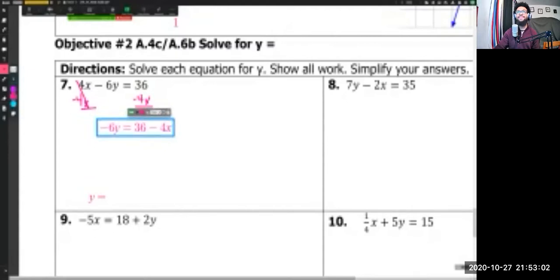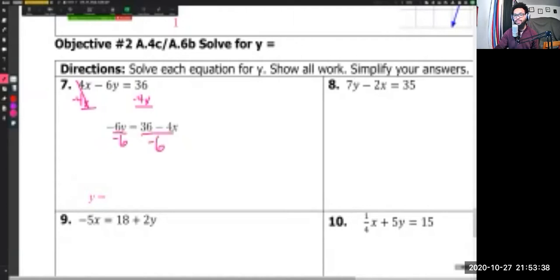So now that we have that step done, I'm going to change this equation to black. There we go. Now that we have that step done, our next step, our goal is to get y equals something. We still don't have y equals. So what are we going to do to get to y equals? We're going to perform our inverse operation. What's going on between the 6 and this y? These two things are being multiplied together. And to undo that multiplication, we have to divide. So this side is going to be divided by negative 6, and this side is going to be divided by negative 6. All right.